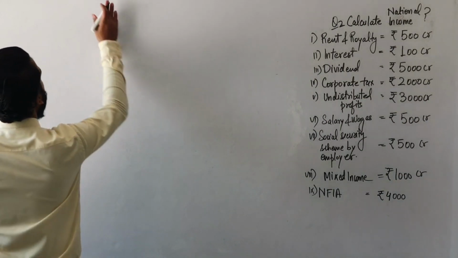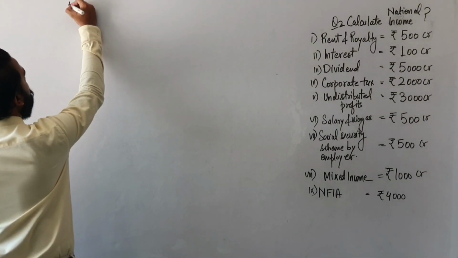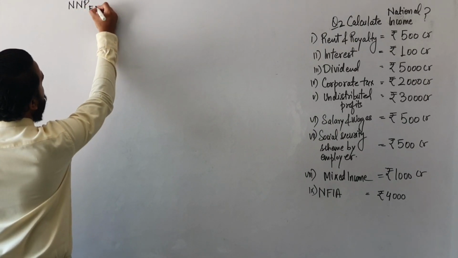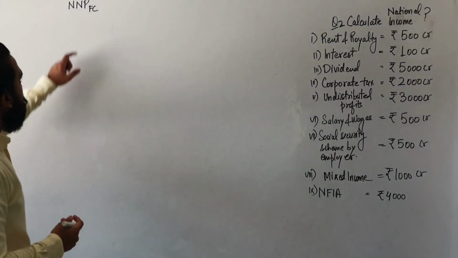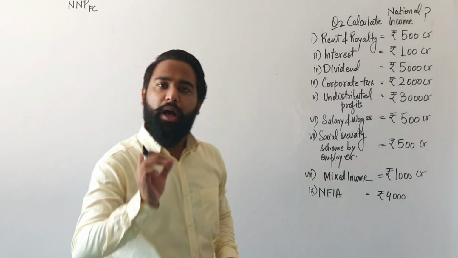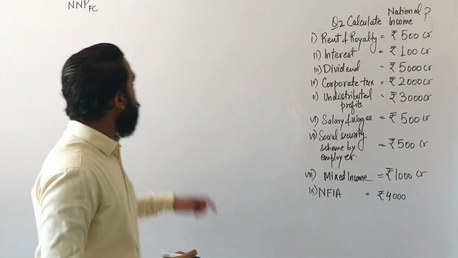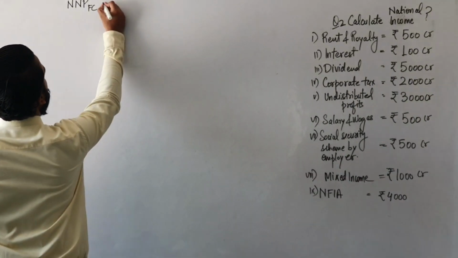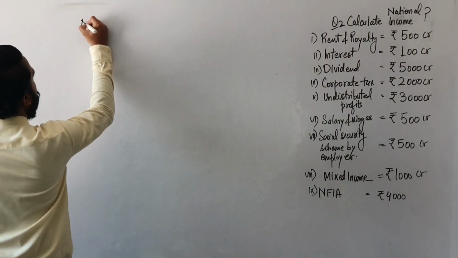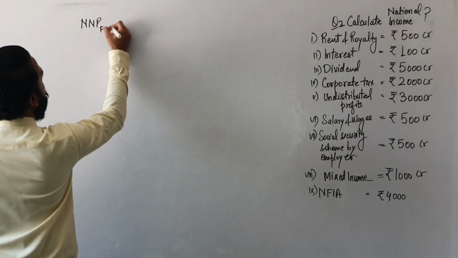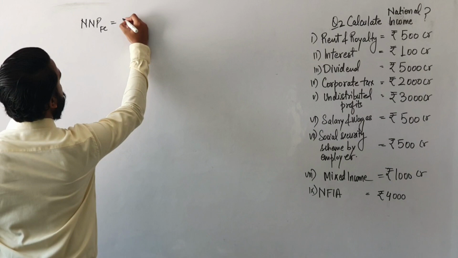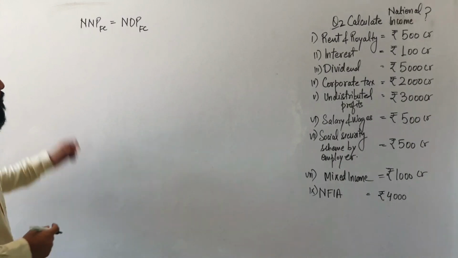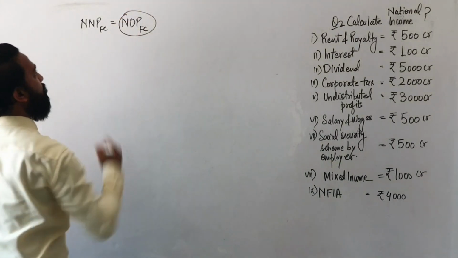Now, first of all, you need to calculate national income. National income means NNPFC. But to calculate national income, you need some other aggregate too, so that you can calculate NNPFC with the help of that aggregate. With the help of the income method, you can calculate NDPFC, which is the domestic income. So first of all, your aim is to calculate NDPFC.